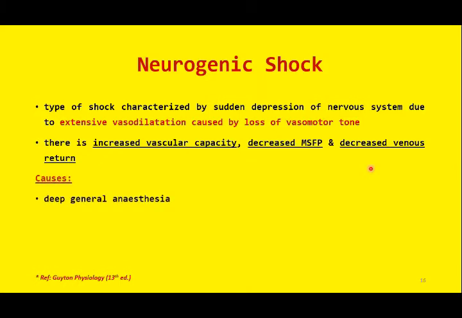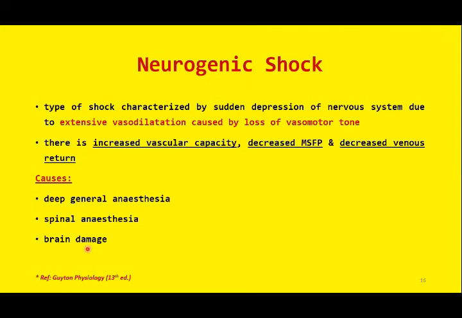The common causes of neurogenic shock include anesthesia, any type of anesthesia, especially general anesthesia or spinal anesthesia, or any type of brain trauma. In all these cases, anesthesia, general, spinal, and brain trauma, what happens?